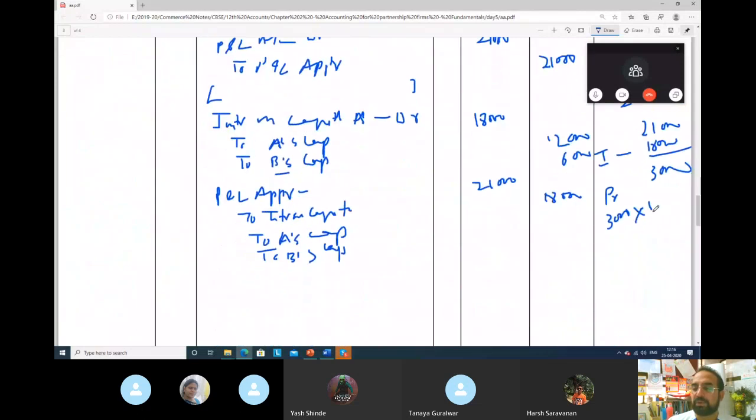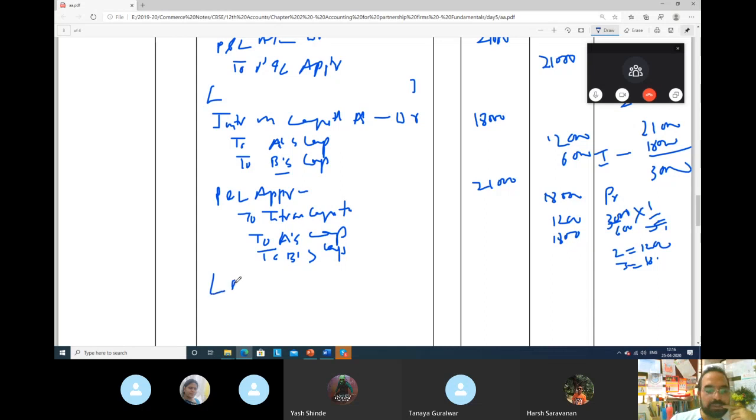So 3000 into 2 by total 5 is 1200, and 3 by 5 is 1800. So A will get 1200 rupees. And B will get 1800 rupees.